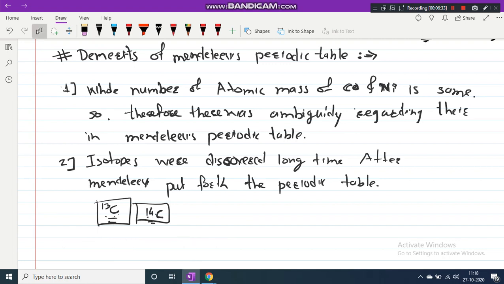The third demerit is that when the elements are arranged in increasing order of atomic masses, the rise in atomic mass is not uniform.